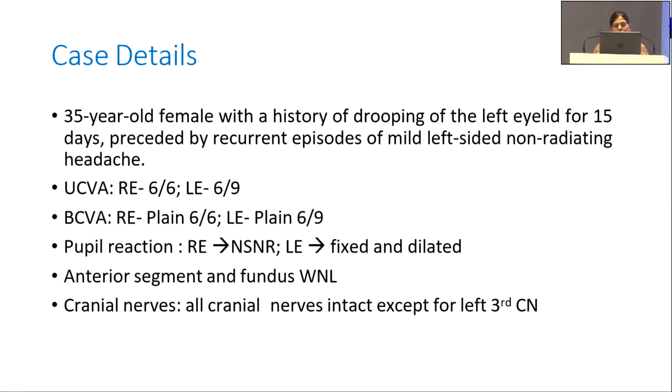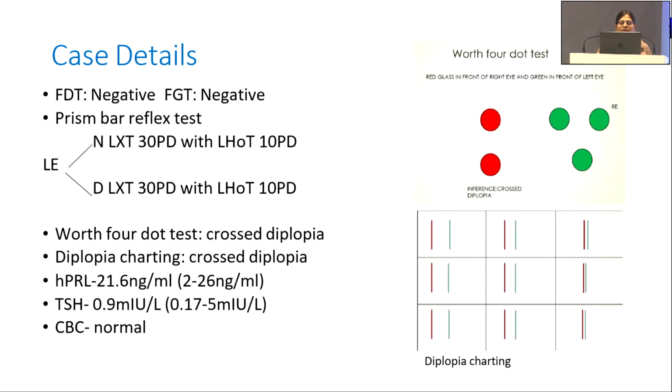Pupillary reaction was normal in the right eye. The left eye pupil was fixed and dilated. Her anterior segment and fundus findings were within normal limit. On cranial nerve examination, all the cranial nerves were intact except for the left third cranial nerve. FDT and FGT were negative, that is, there was a paralysis of the left lateral rectus, and on FGT, no muscle power was felt. On PBCT, left exotropia of 30 prism diopter with left hypotropia of 10 prism diopter was seen for both near and distance.